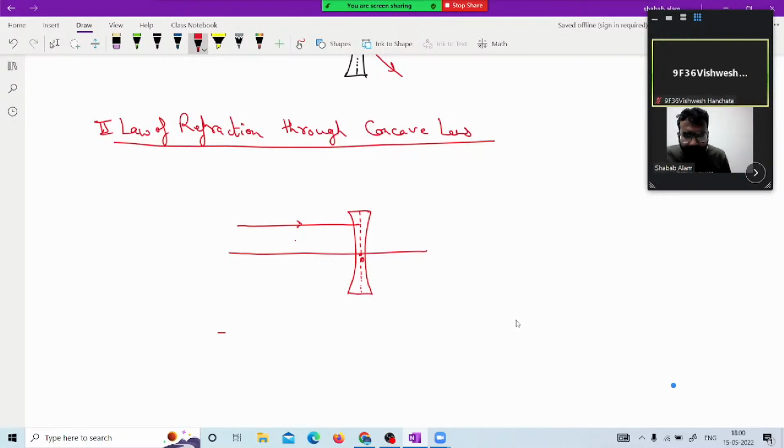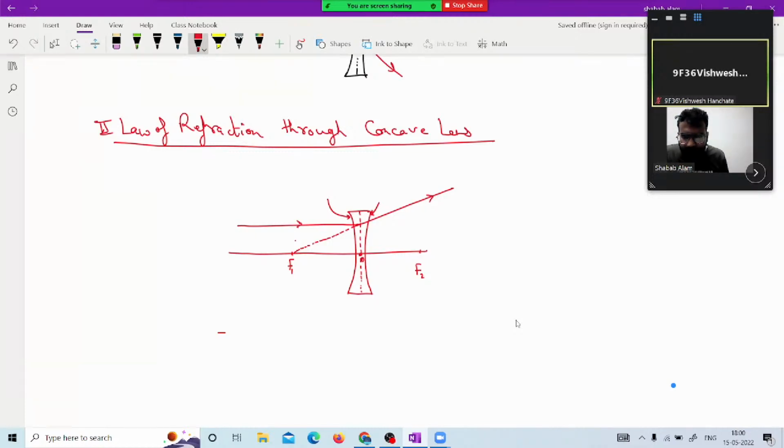Because it is a diverging lens, it will diverge from its path in such a way that if it is produced back virtually, it cuts the focus made by this surface only. This is focus point f1, and the focus made by this surface will be f2. If the lens is an identical bifocal lens, then f1 and f2 can be written as f only. The focal lengths f1 and f2 will also be the same.